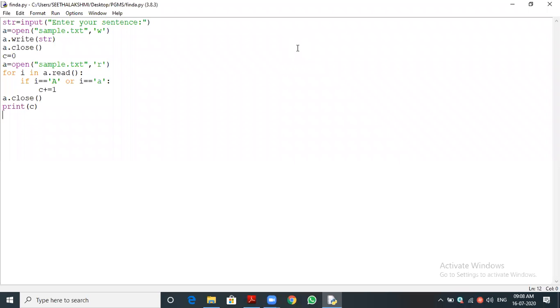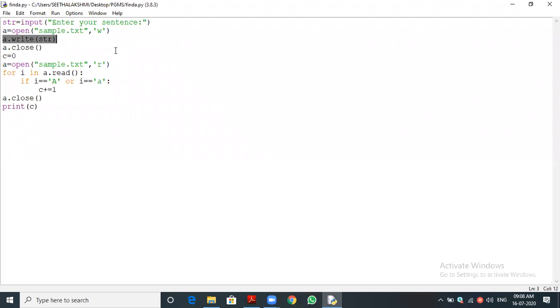Okay, w, in what mode are we opening the file? Sir, first is write mode. Yeah, I'm asking about this second line only. First is writing mode, we are opening it in write mode. Okay, then a dot write of str. Then what will happen? What is this statement doing?